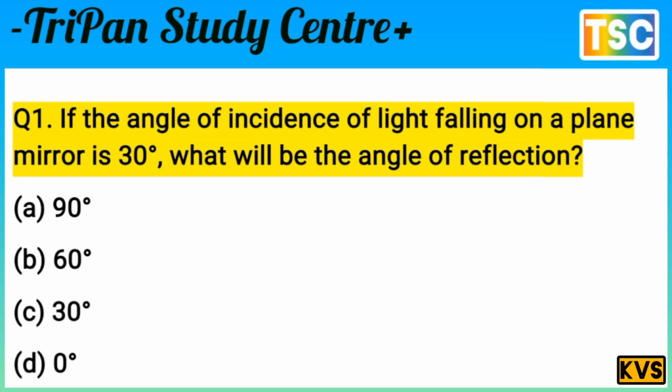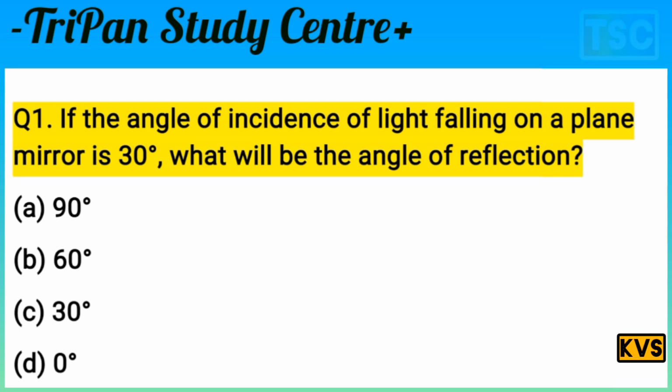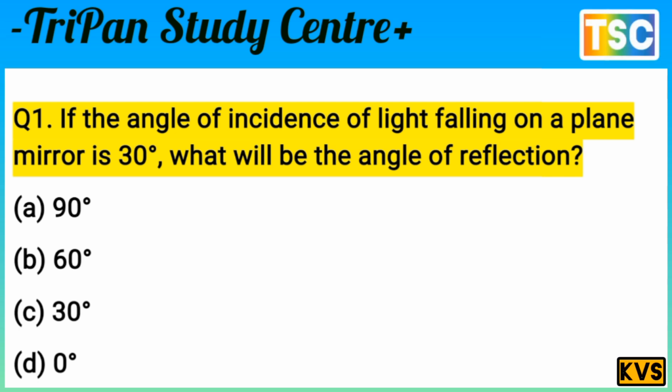You know that's important. The angle of incidence of light falling and the angle of reflection are both the same. There is incident light falling on the plane mirror at 30 degrees, so the angle of reflection is also 30. It means option C is correct here.